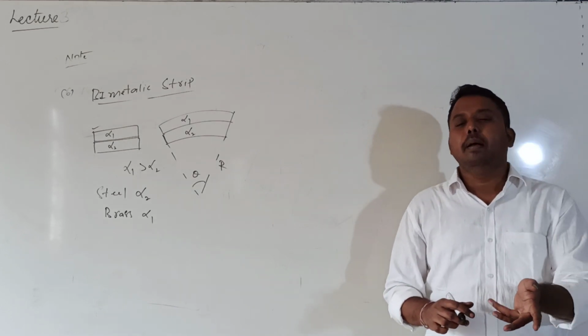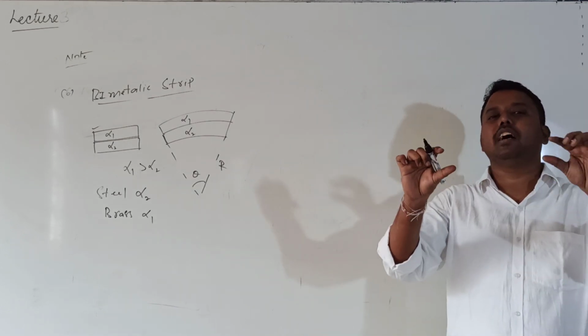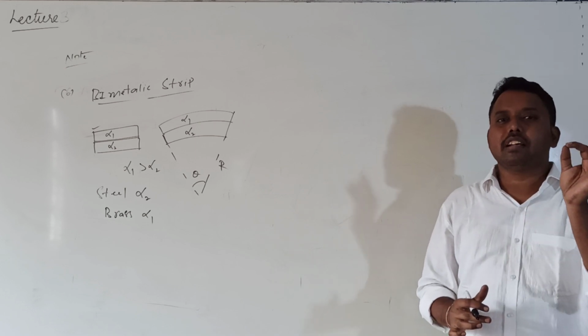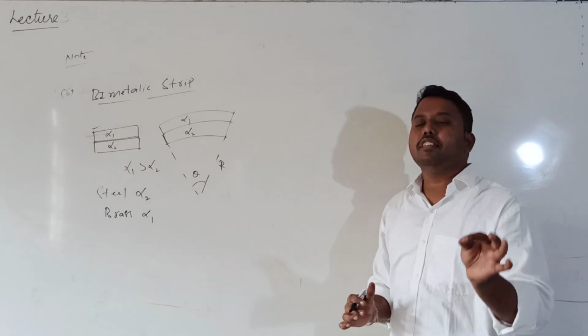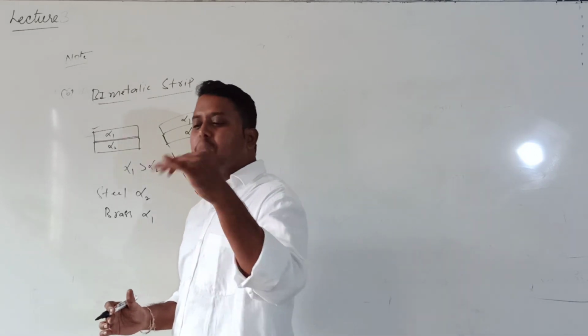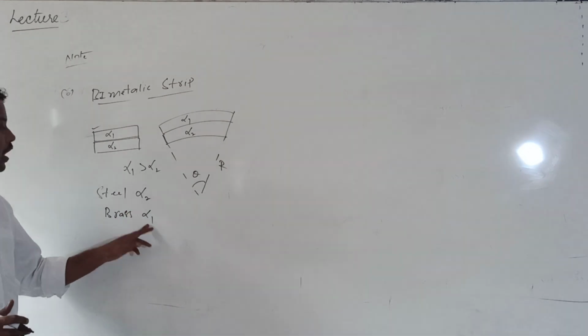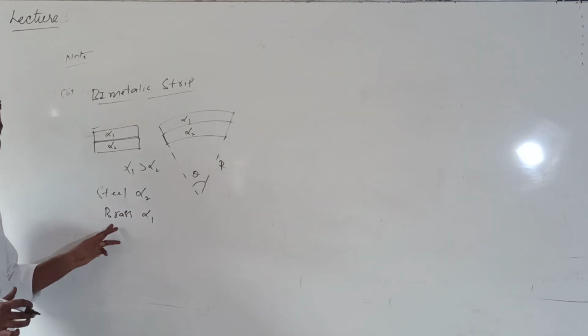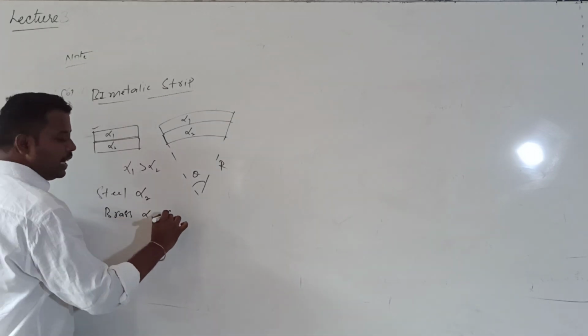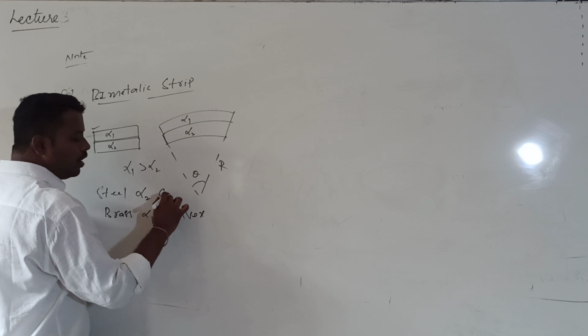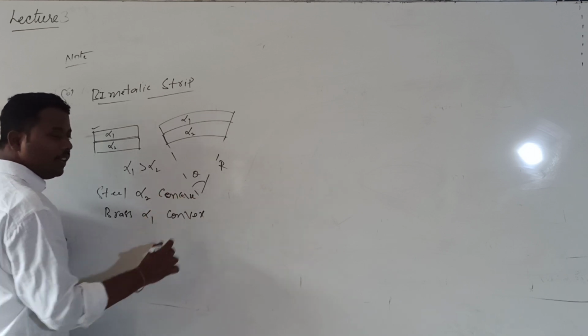Bi means two: two metal strips riveted together. Whenever the temperature rises, the material with high alpha value will bend towards the convex side. Brass has a higher alpha value compared with steel. So when you raise the temperature, brass will be on the convex side, and steel will be on the concave side. Are you getting that?